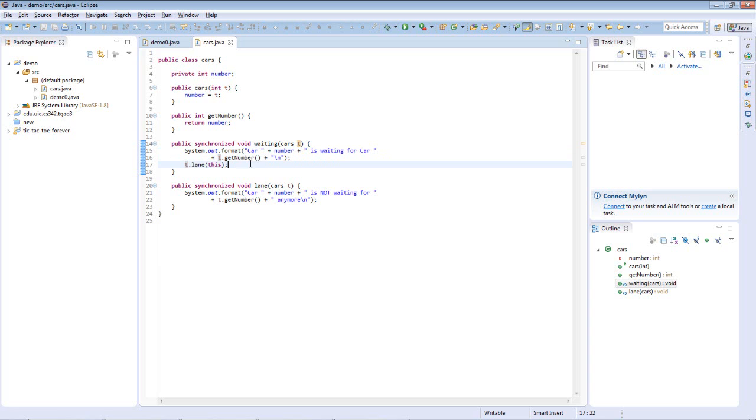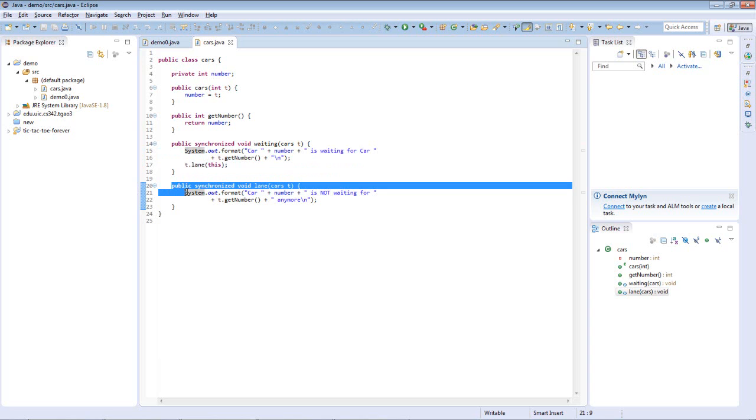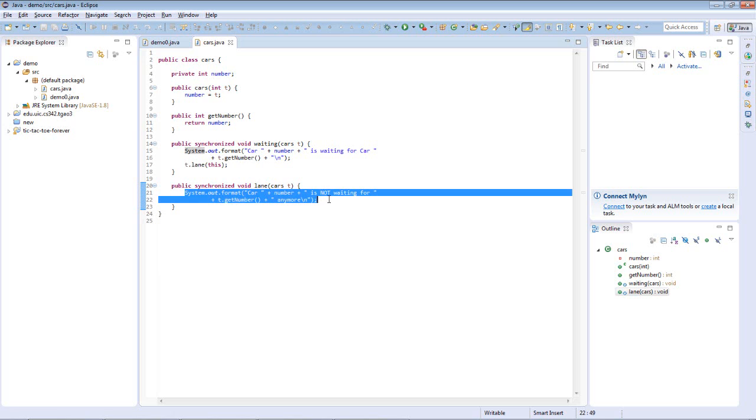After this statement is printed, we can free up the lane for this car, and this brings us to our next function, which is lanes. It takes in the object cars t, and it basically tells you that this car no longer is waiting for car t.